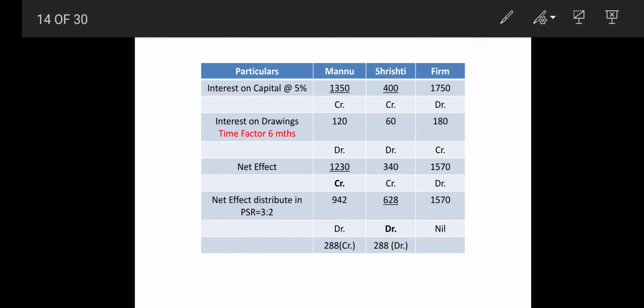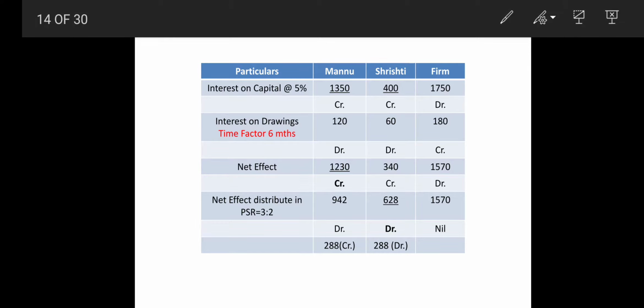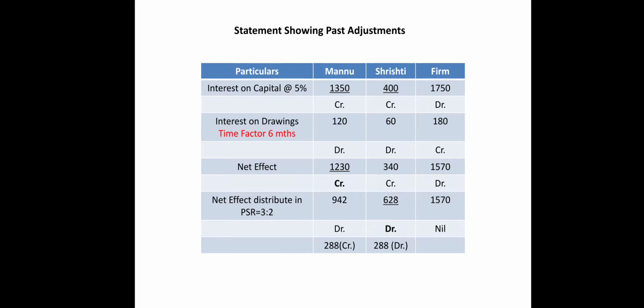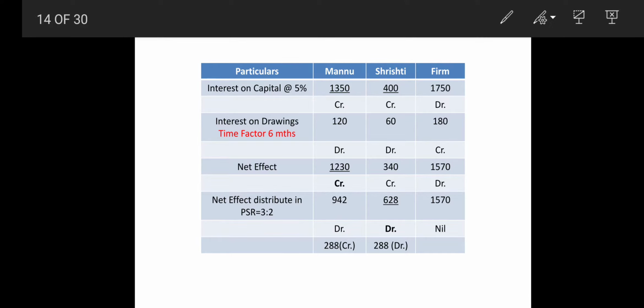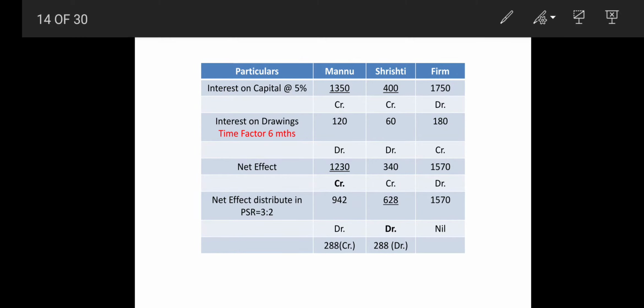Now we are ready with the statement showing the past adjustment. In that, first of all, interest on capital. Where is interest on capital located in partners' capital? It will be on the credit side. 27,000 at 5% gives you 1,350, right? And 8,000 at 5% gives you 400. So both 1,350 and 400, totalling 1,750. Now the sign will be what? Credit. Why credit? Because in the partners' capital it will be credit, while in the firm it will be debit.